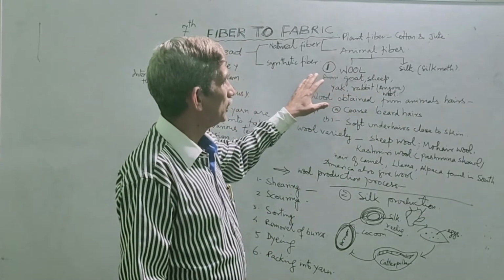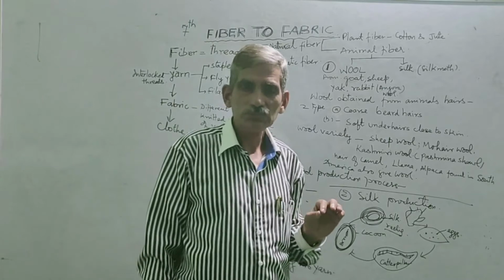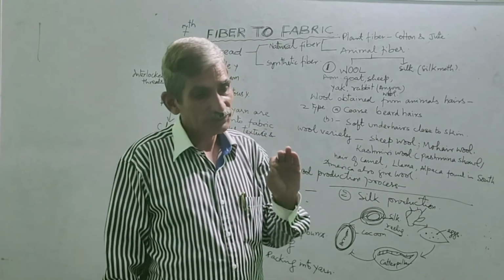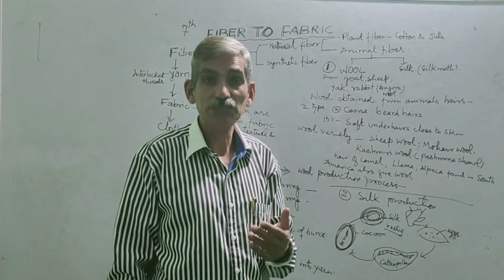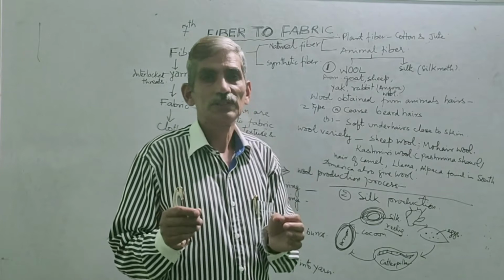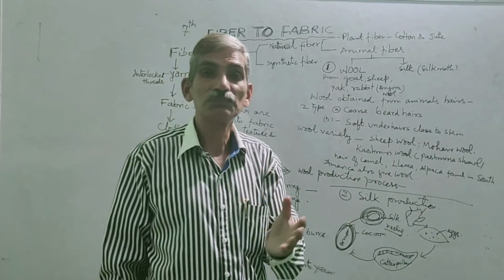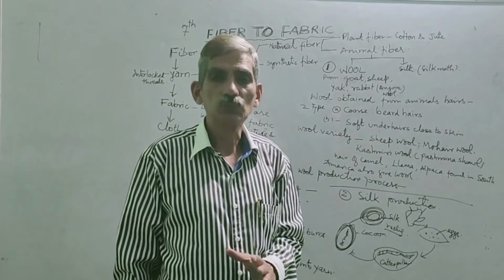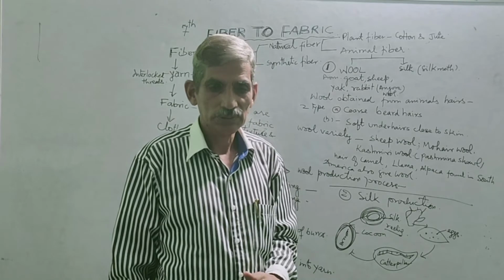So wool. Wool is derived from the hairs of animals. Nature has given furs or hairs to animals just to protect them from heat and cold, especially cold.